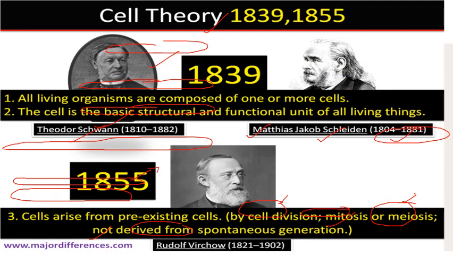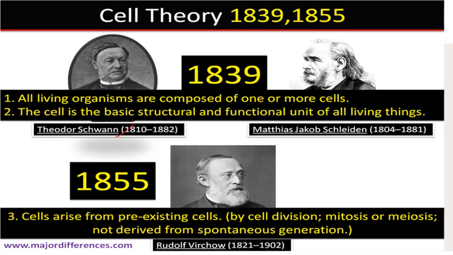So cell theory was proposed by these two persons named Theodor Schwann and Schleiden. This is the photograph of Theodor Schwann and Matthias Jakob Schleiden. The postulates are: all living organisms are composed of one or more cells. The cells are the basic structure and function of life. Then this is the photograph of Rudolf Virchow, who gave the statement omnis cellula e cellula.